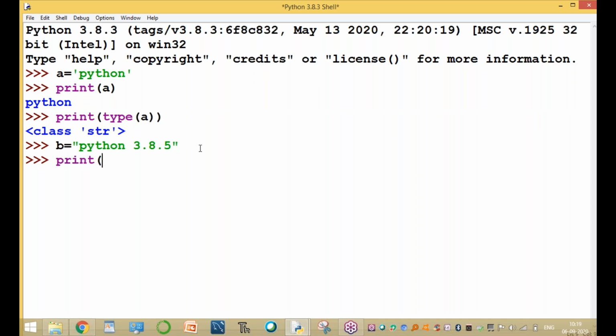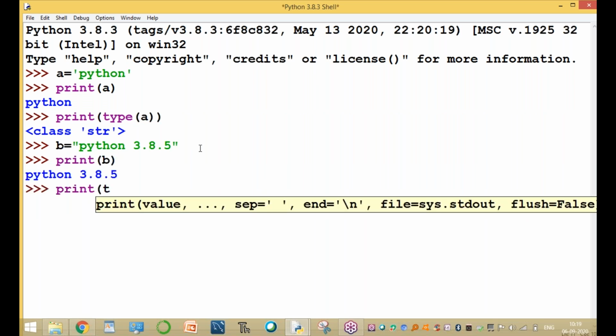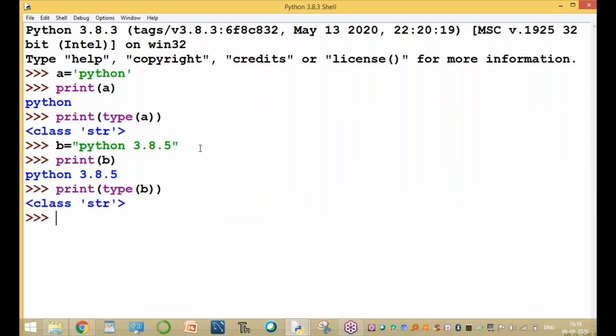And what is the value of B? And what is the type of B? Type of B is string type. Okay. And for example, C equal to Hyderabad, enclosed by triple single quotes. Single quotes 3 times.